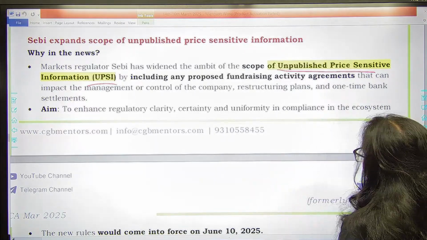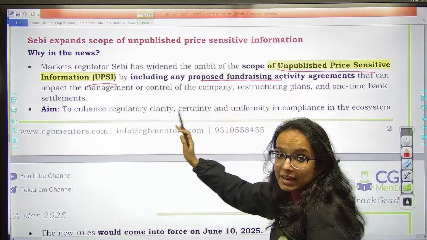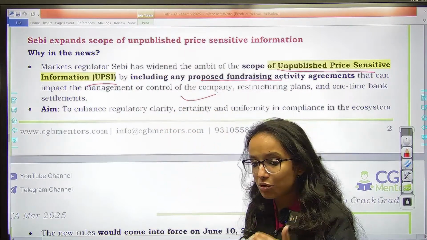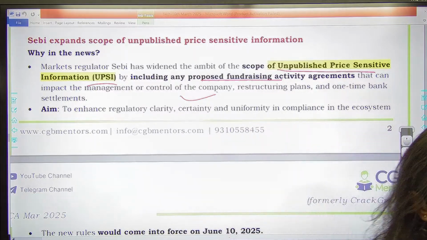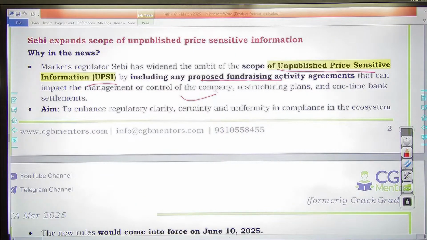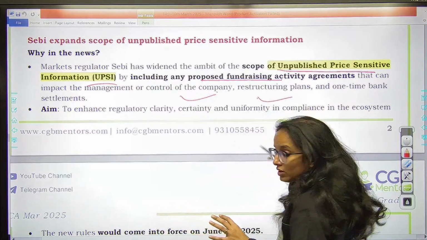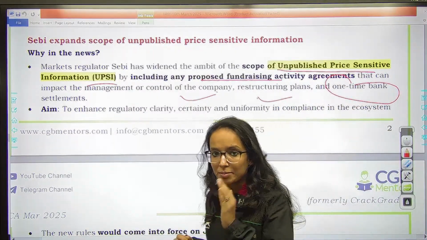How? By including any proposed fundraising activity, agreements that can impact the management or control of a company. किसी भी company का ऐसा कोई fundraising project has been announced which can actually impact the management or control of the company, any restructuring plans from a company, or one-time bank settlements coming from a company.